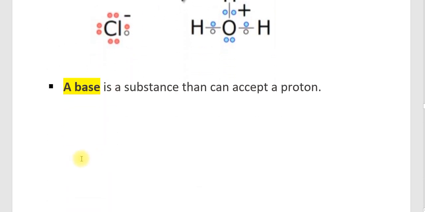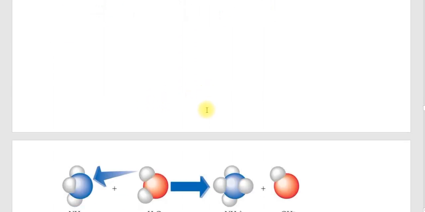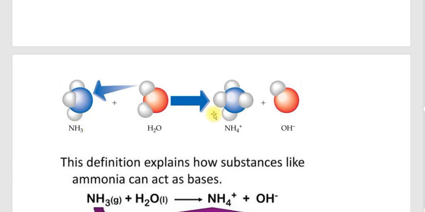According to them, what is a base? A base is a substance that can accept a proton. Here you can see the example. Here it is water and this is NH3. So NH3 is taking a proton from water, so it changes into NH4 plus and OH minus. So here the NH3 is a base. It can accept a proton from the other substance, and that is called a base.